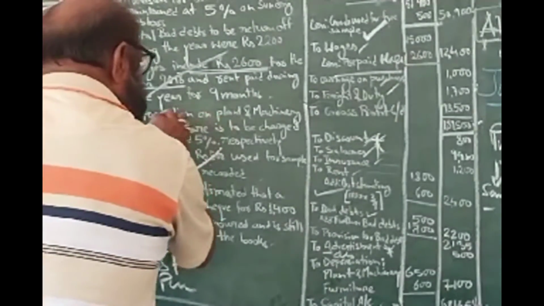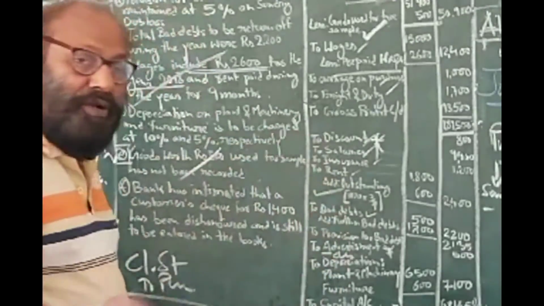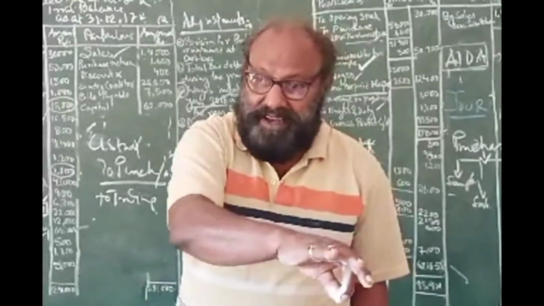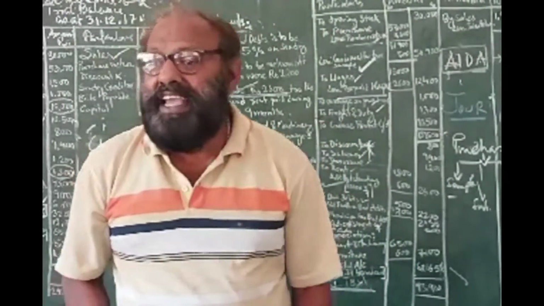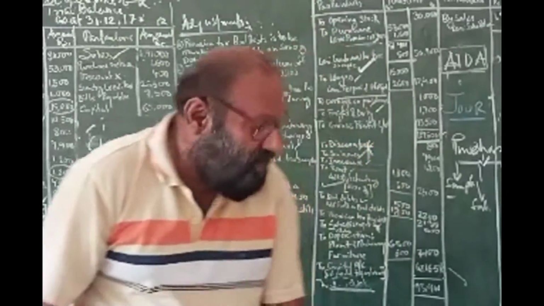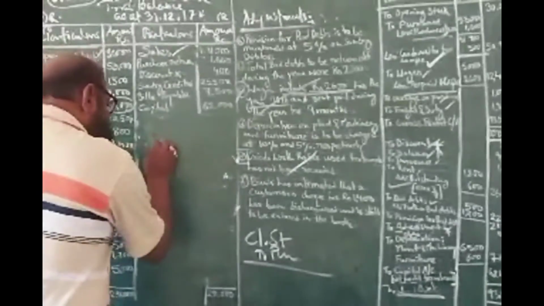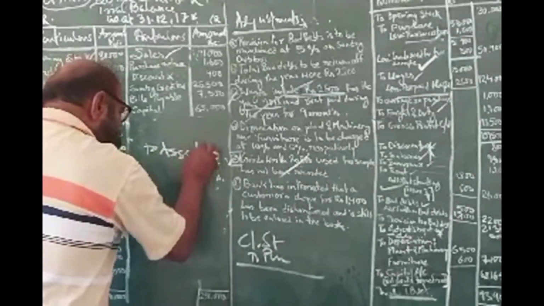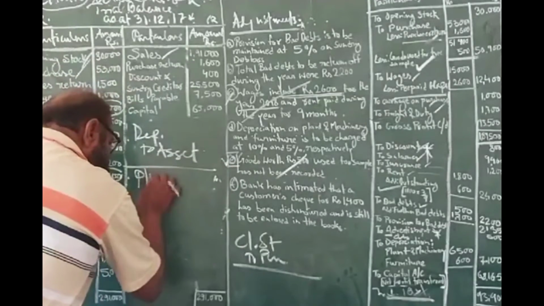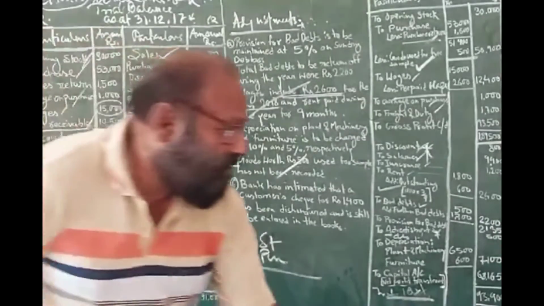Now come to this part. Depreciation on plant and machinery and furniture to be charged 10% and 5%. Yesterday I told you what depreciation is. Depreciation is the loss of assets through use or wear and tear. And that is not basically accounted for. So we make some adjustment entries. Whenever the value of the assets is being reduced, asset account credit and depreciation account debit. And this depreciation is a loss, and it should be treated in the profit and loss account.